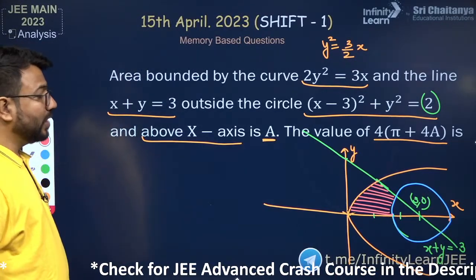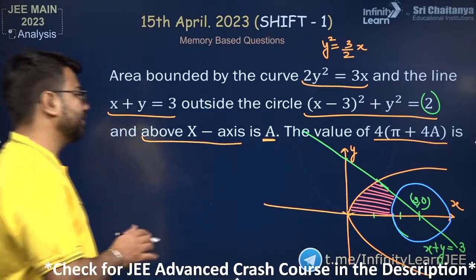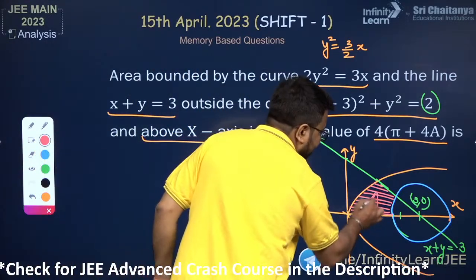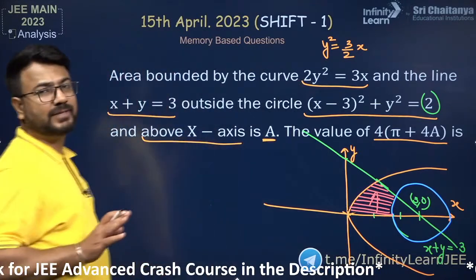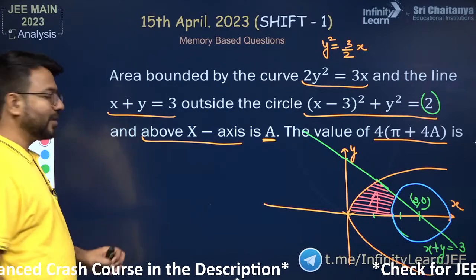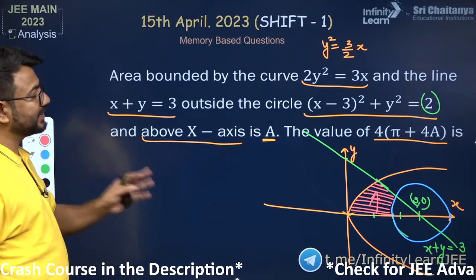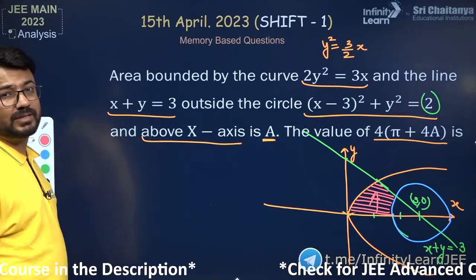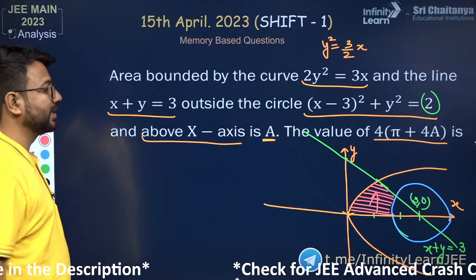All right. So how will you be able to get this area? Because the area of this region is capital A. Capital A is the area of this region. So bacha, how to get this area? Can you please help me out? How to get this area? Hurry up, tell me about this. जल्दी से बता दो कैसे निकालना होगा इस एरिया को.